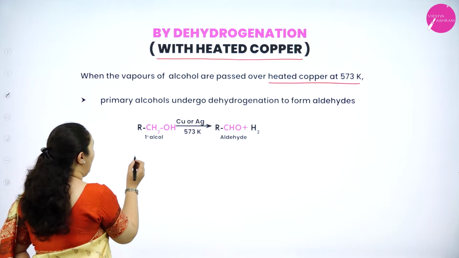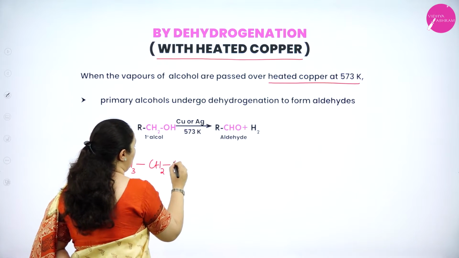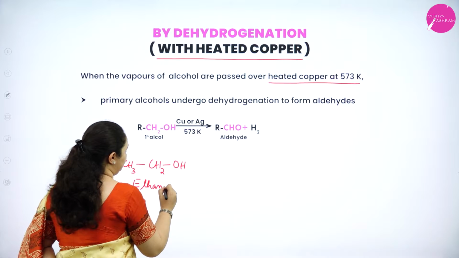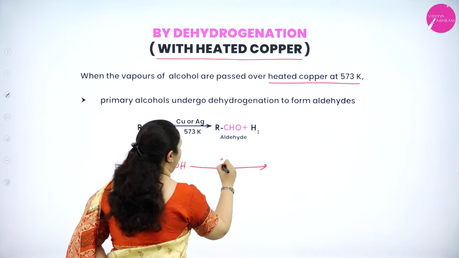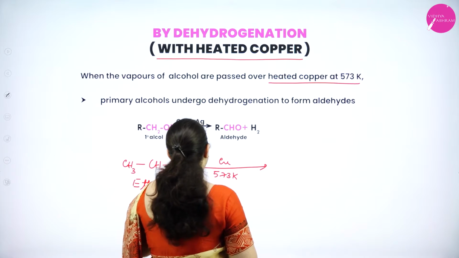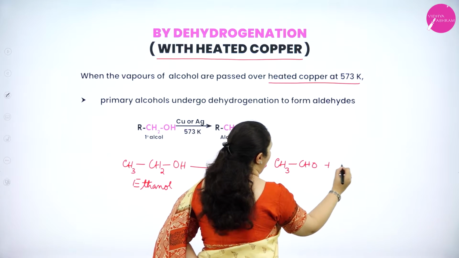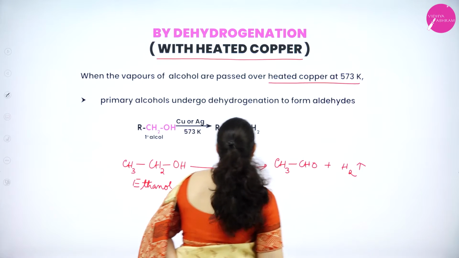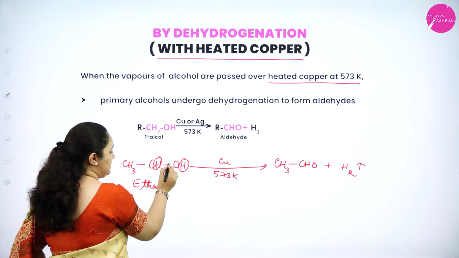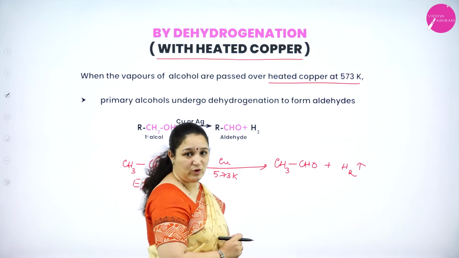Example, we shall write R, I'll take it as a CH3 group, CH3 CH2 OH. It's a primary alcohol, that is ethanol. It is passed over copper at 573 Kelvin. What is happening? It will get converted into aldehyde, CH3 CHO, and hydrogen is liberated. That is, one hydrogen atom from here, one hydrogen atom from here is removed. A double bond is formed here and one hydrogen remains. So it is the CHO group that you are getting.